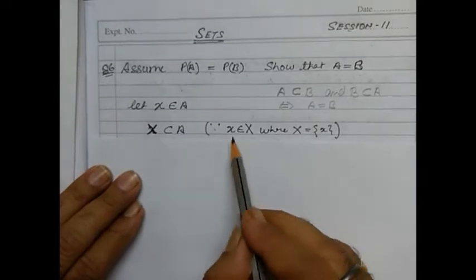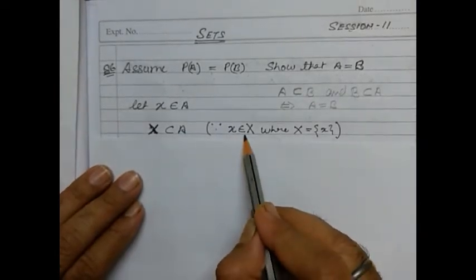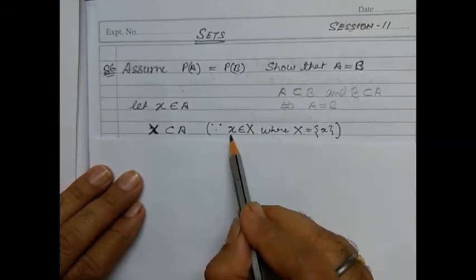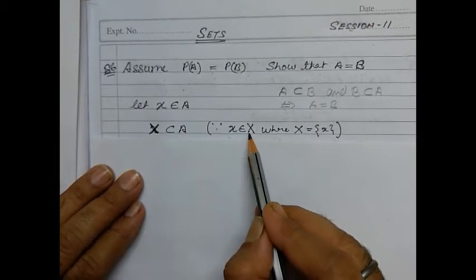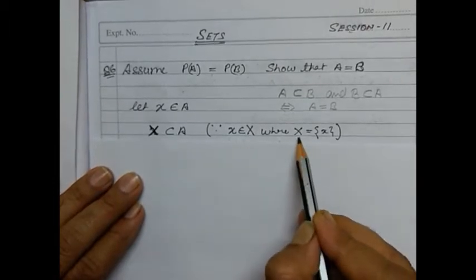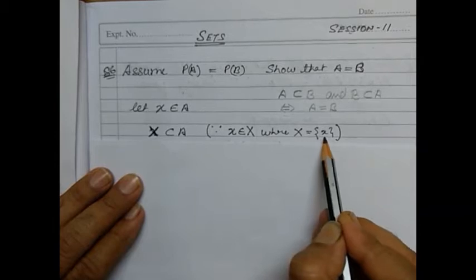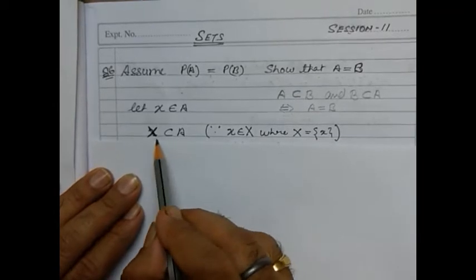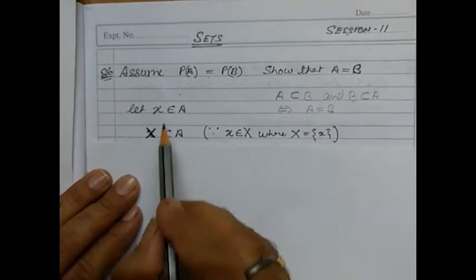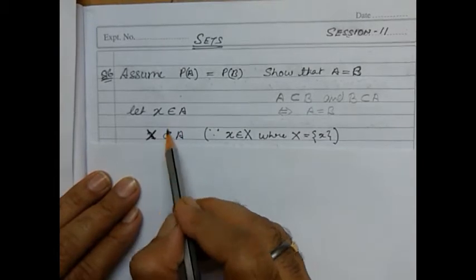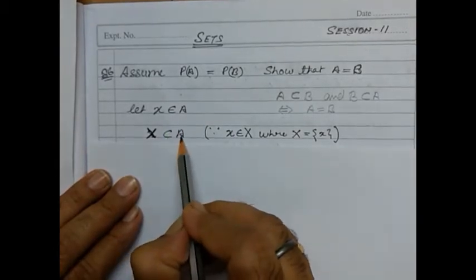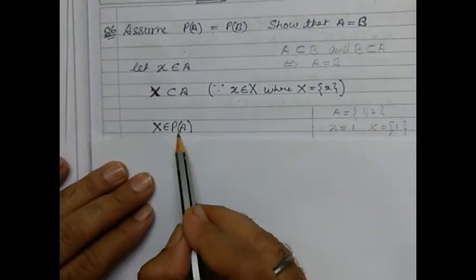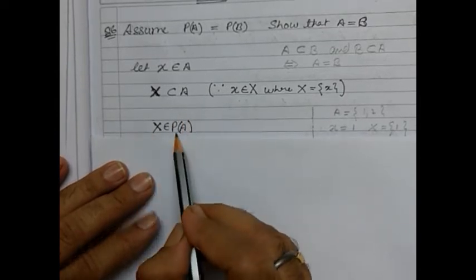Here small x belongs to capital X. So capital X is a set and small x is an element which is a part of the set X. Here we are considering X is a set which contains element x, and X is a subset of A. Since x belongs to A, which we have already taken, this X will also be a subset of A. Then further we can say X belongs to the power set of A. How will this X belong to the power set of A?